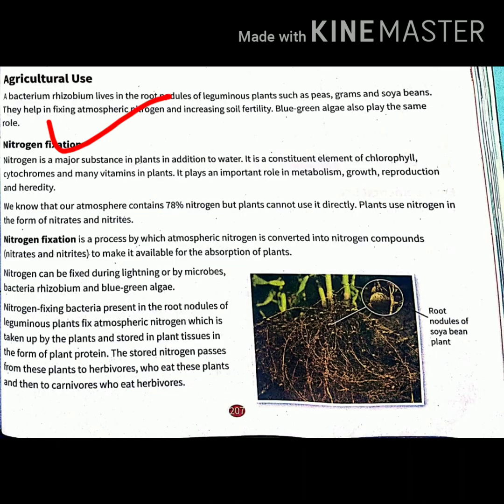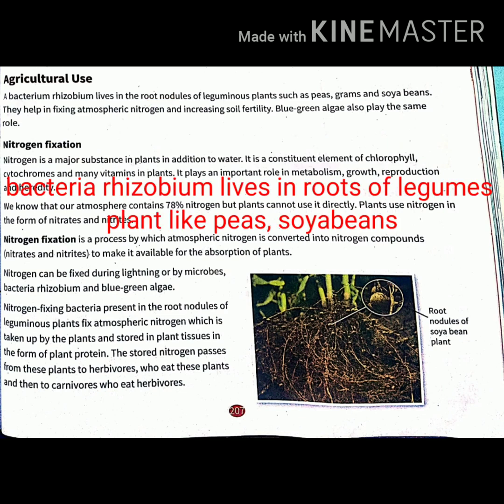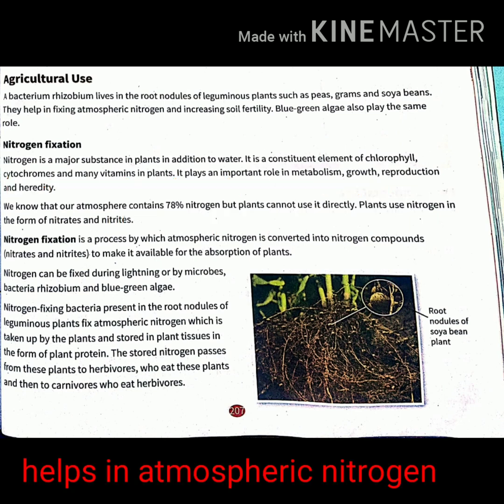Now next is agricultural use. A bacteria called rhizobium lives in the root nodules of leguminous plants like peas, grams and soya beans. This bacteria helps in fixing the atmospheric nitrogen and increases the soil fertility.